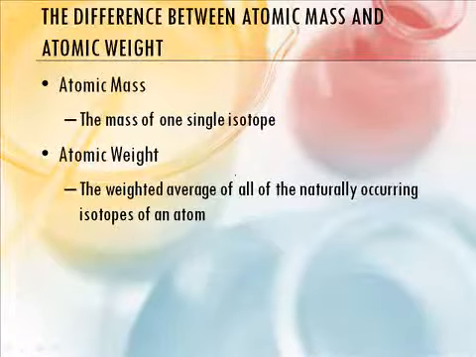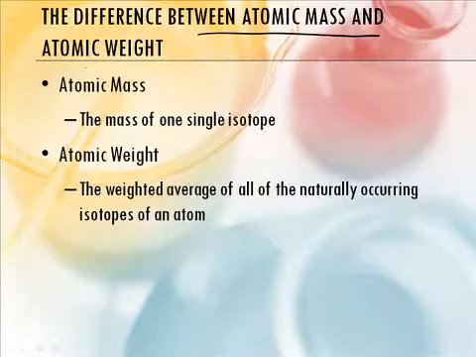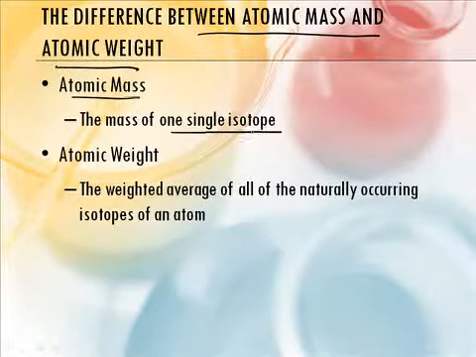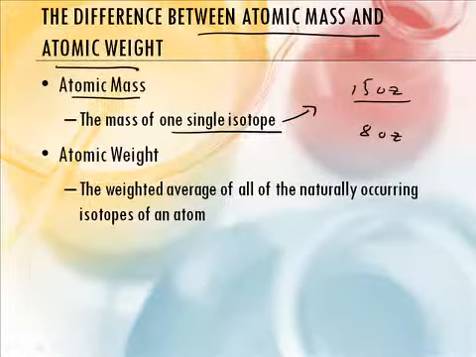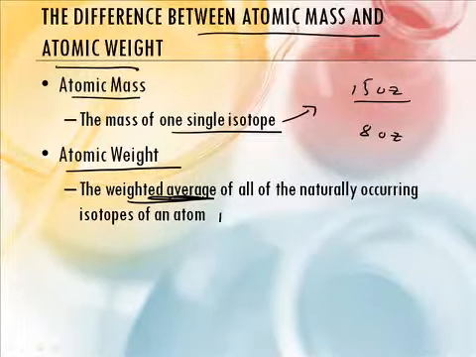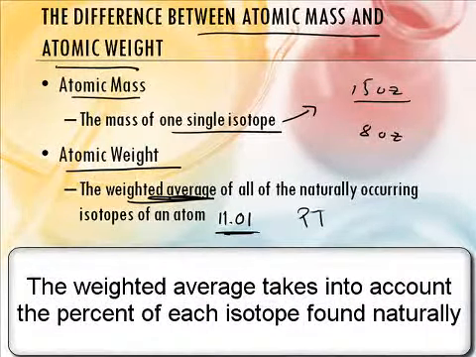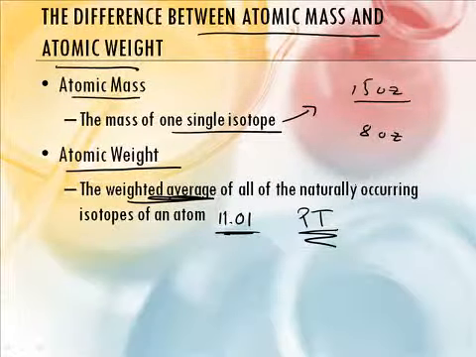Okay. Cool. So let's make sure we understand this piece: the difference between atomic mass and atomic weight. Atomic mass is the mass of one single isotope. So if we go back to our analogy, it weighs 15 ounces, that one, the larger can of tomato sauce. Or it could weigh 8, right? But the average, or the atomic weight, is the weighted average. That was the 11 point. And that's the one that shows up on the periodic table. So when I look this up on the periodic table, that's the number that I see. It's the average of all the isotopes. That is correct.